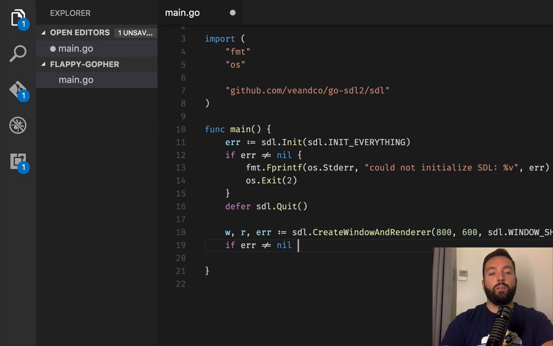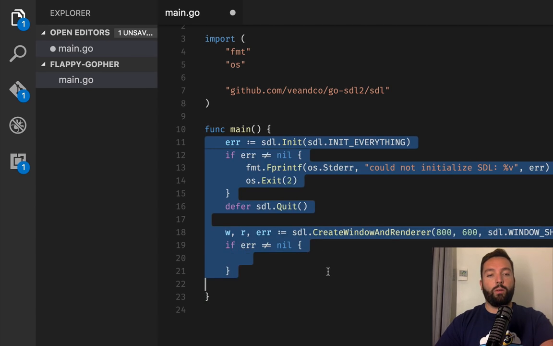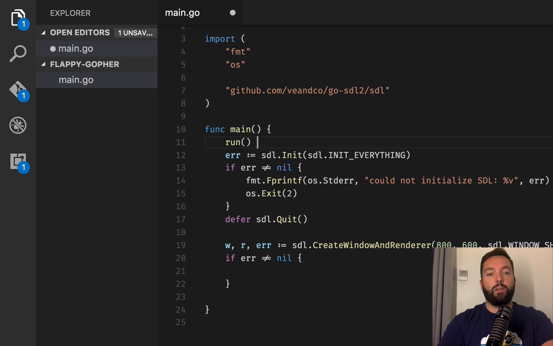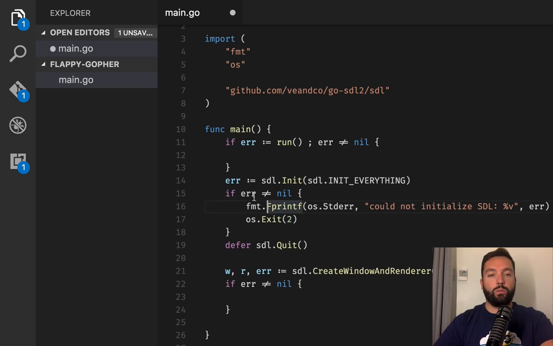Again, if the error is not nil, we should be doing that. So what I'm going to do is I'm just going to move all of these to another function. I'm just going to call it run, and if the error is not nil, just do this.